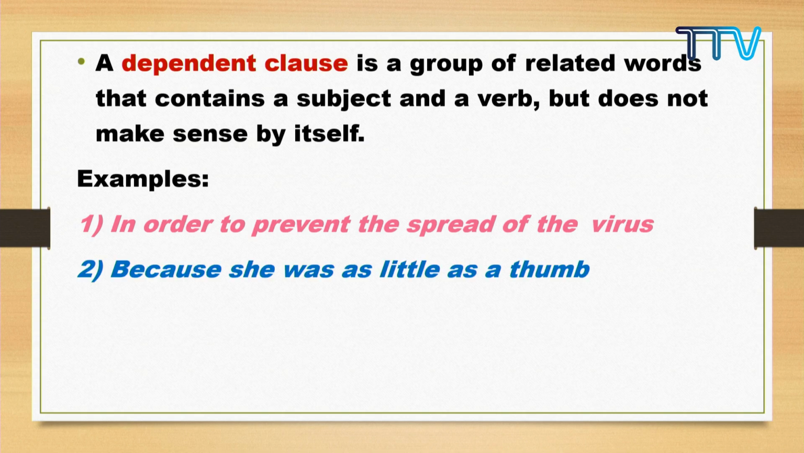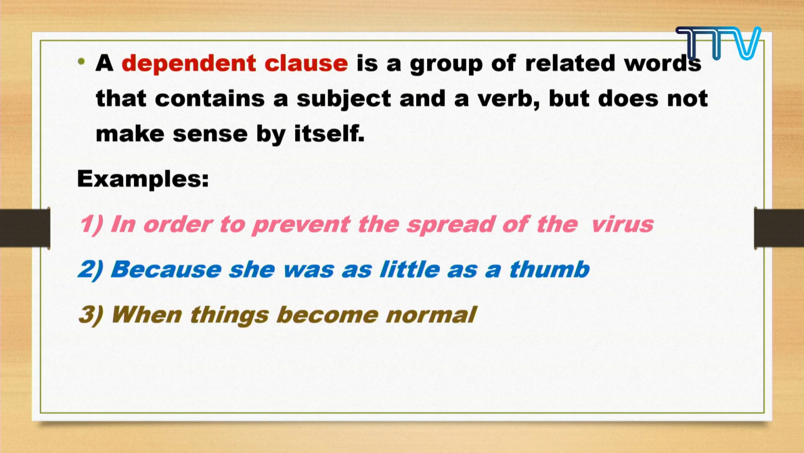Next example, because she was as little as a thumb. You remember the previous sentence, right? The lady named her Thumbelina because she was as little as a thumb. So here, because she was as little as a thumb, then what? What happened? Okay, so it's incomplete. It does not make any sense. Okay, there's something missing. So this is a dependent clause. Okay, this is an example of a dependent clause.